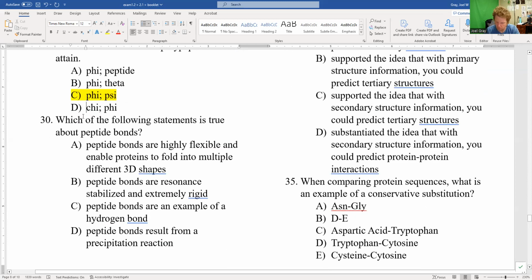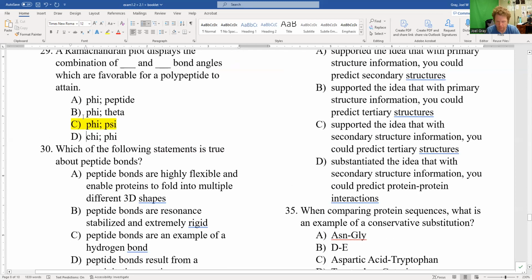Number 30, which of the following statements is true? I got to check my... Okay, good. Yeah, I'm on the right.